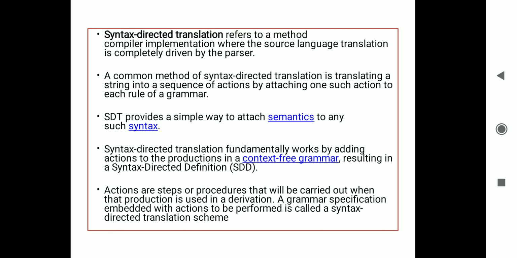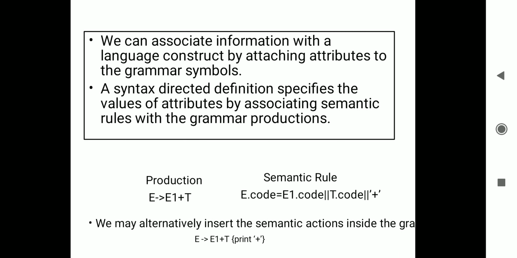Syntax directed translation provides a simple way to attach some semantics to any such syntax. It works by adding actions to the productions in a context free grammar, resulting in a syntax directed definition. With the help of an example we understand this.